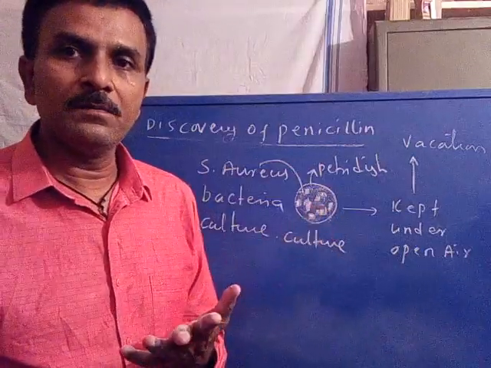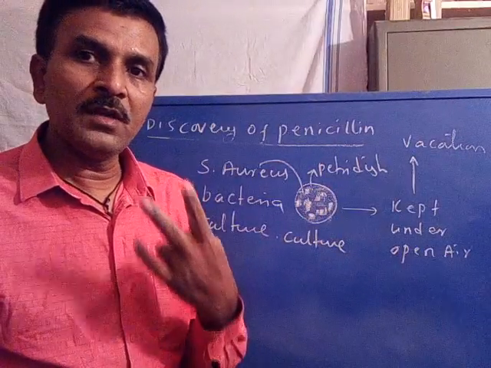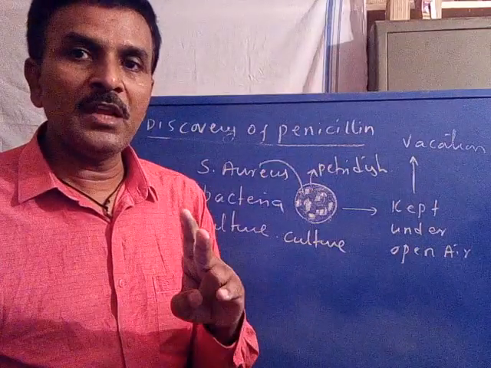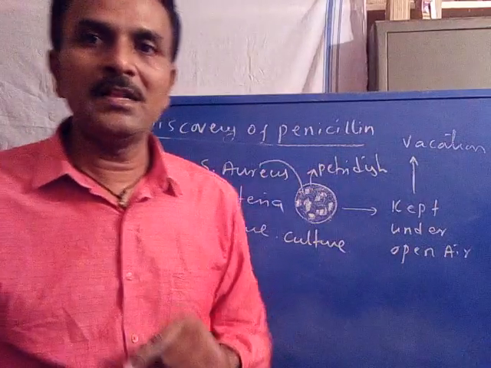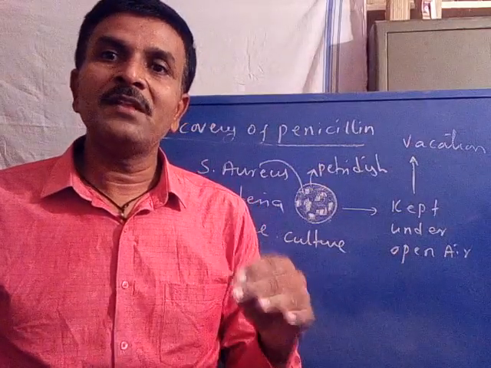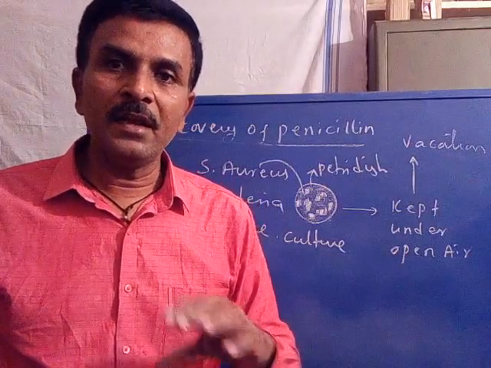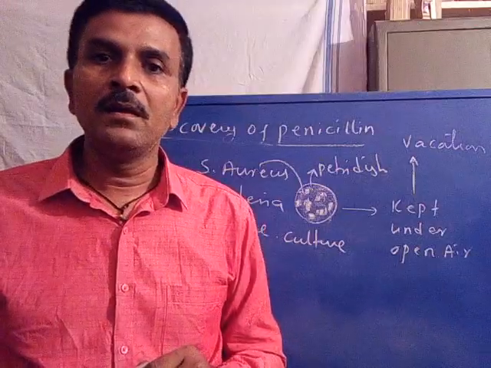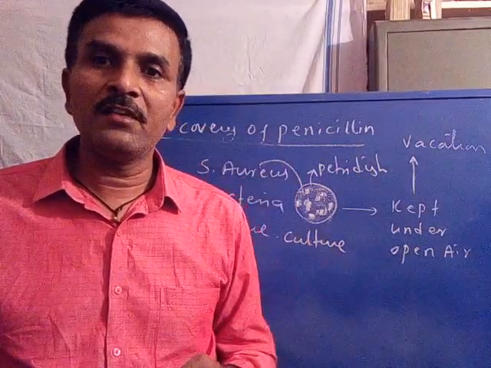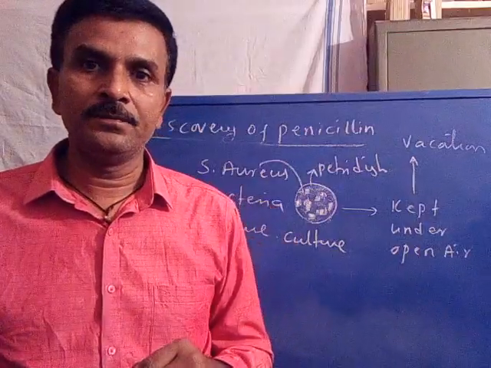In addition, he noticed two things. One is a green mold growing on a culture plate, and this mold kills the Staphylococcus aureus bacteria, which is pathogenic.